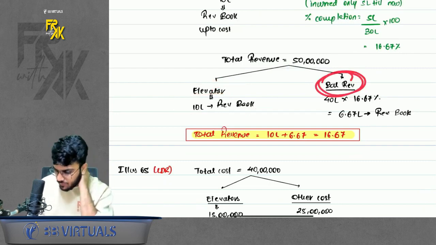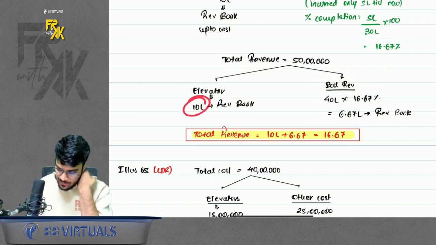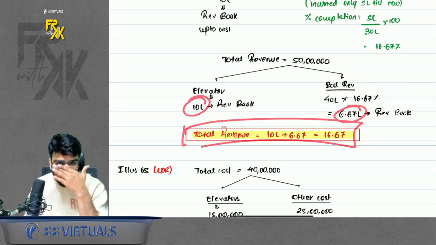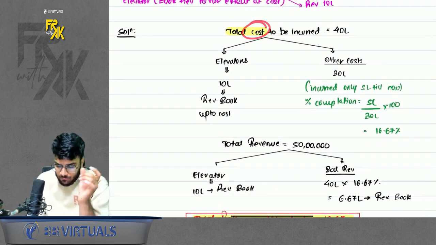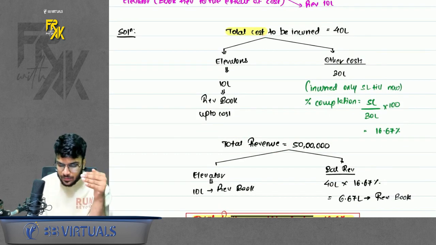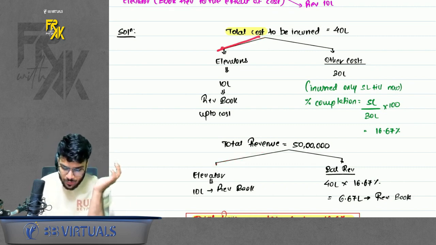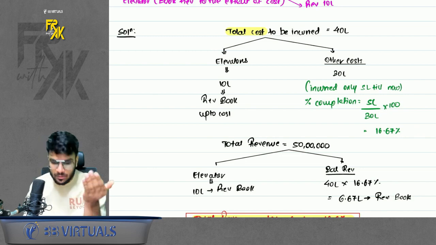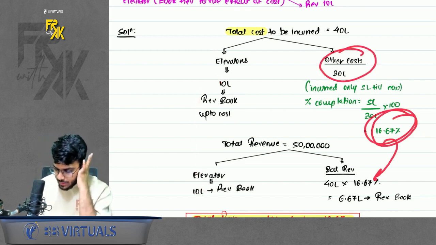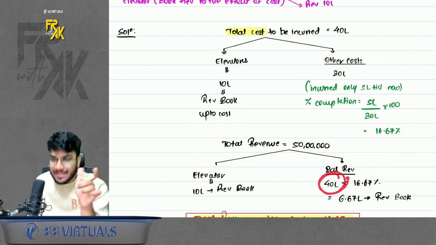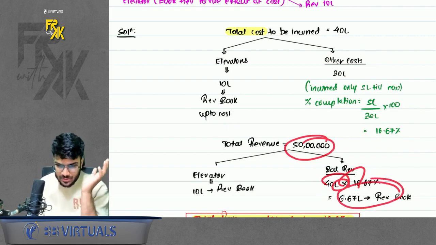For the balance revenue, 40 lakhs, apply this percentage completion. So total revenue we will book is 10 plus 6.67, that is 16.67. If I want to summarize this for you, do remember that whatever cost you incur and whatever revenue you book, separate the elevator part out of it. This much cost is incurred for elevators, because it is not installed, book the revenue only up to this much. For other cost, find the percentage completion and apply that percentage on the balance revenue, not on total revenue. Balance revenue into percentage completion, you can book this much revenue.